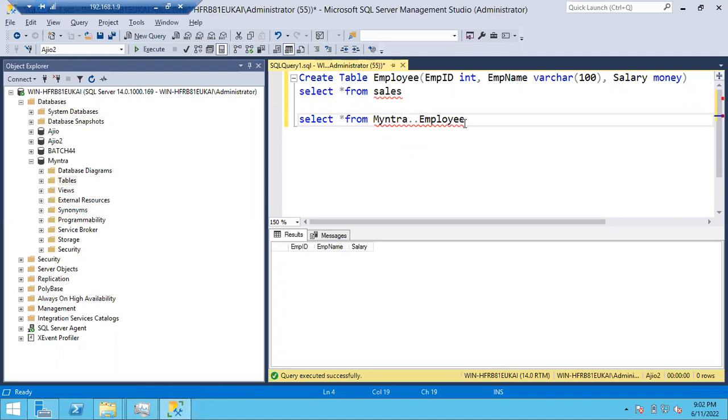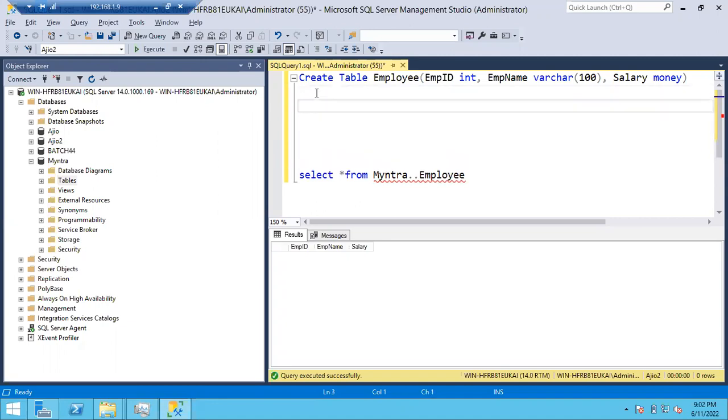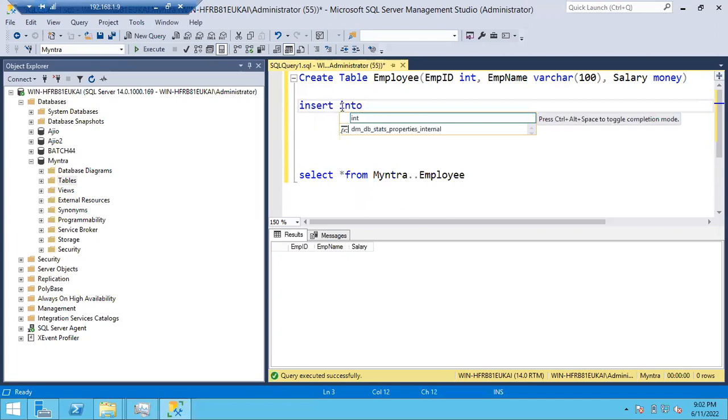Right, done. Let me insert some records. Okay, just created the table, right? I haven't inserted any records. Let me insert some records in the table. So let me select this here. Insert into. There is a command to insert the records. What is the command? Insert into.